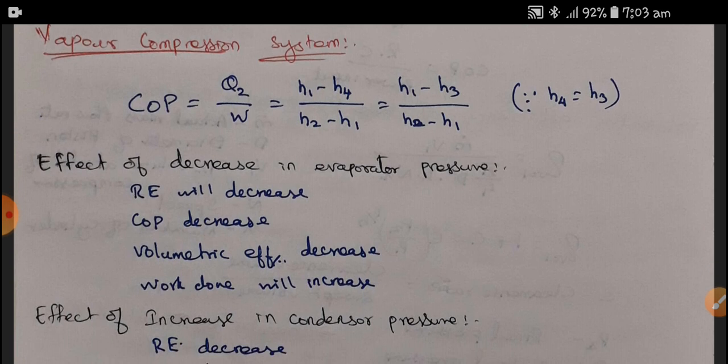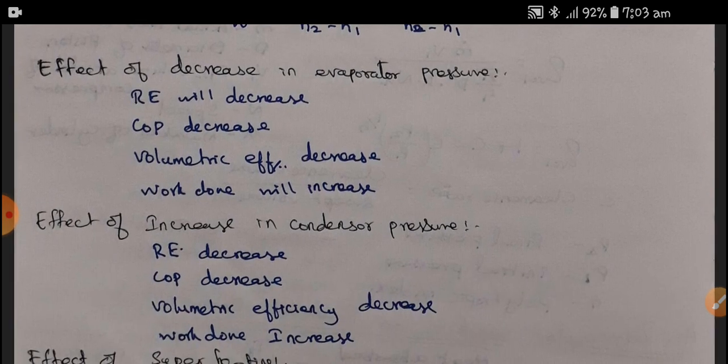If we decrease the evaporator pressure, what will happen? The refrigeration effect will decrease, COP will decrease, volumetric efficiency will decrease, whereas work done will increase. Work done is the heat we supplied, okay? So it will be increased.